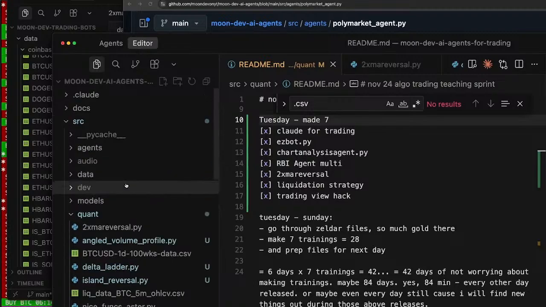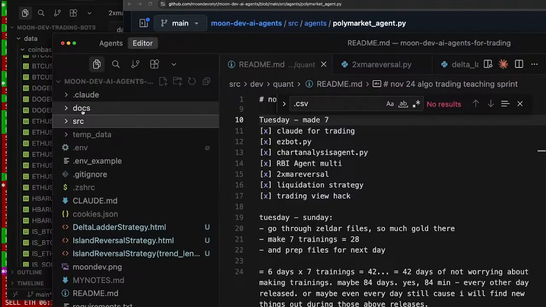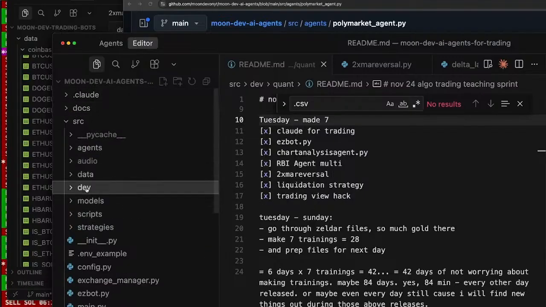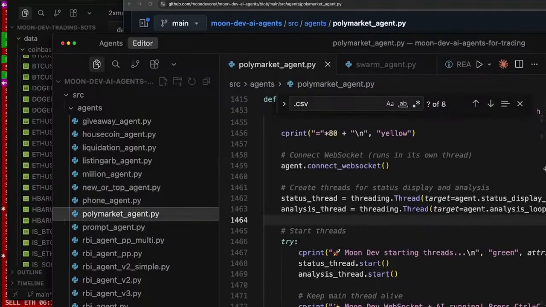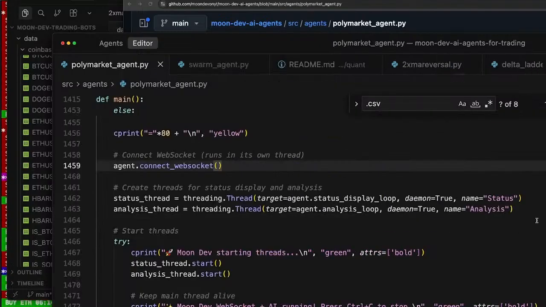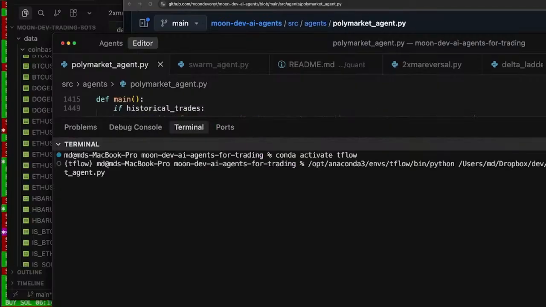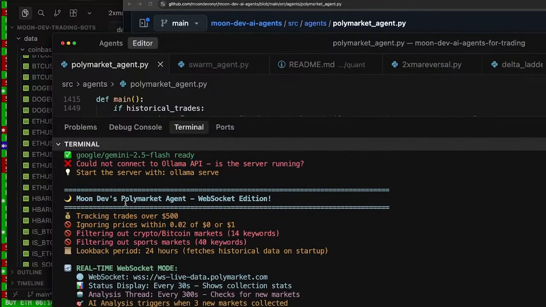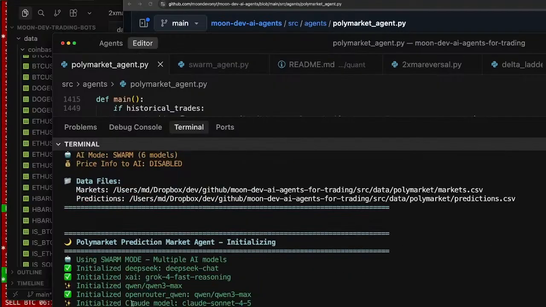And you saw where to get that code, right? Polymarket agent. This is that GitHub that is in the description. I go to SRC here, just like I showed you on GitHub. And then we go to agents here, and then Polymarket agent, here we go. So if I open this up and I run it, it's going to ask an AI swarm, so multiple AIs, what to do based off of the data it has. It says Claude Haiku ready, Grok ready, O1 mini ready, Gemini 2.5 Flash ready, etc.